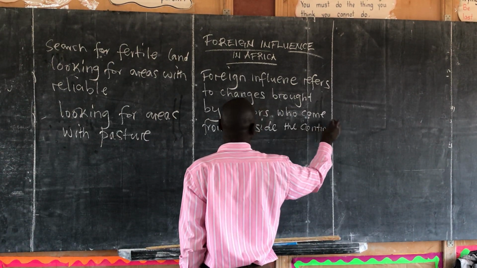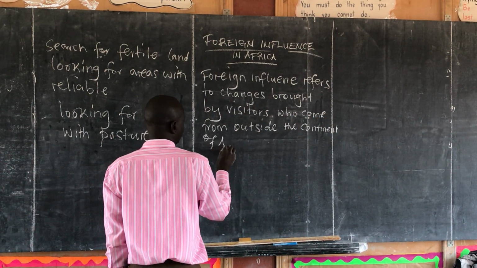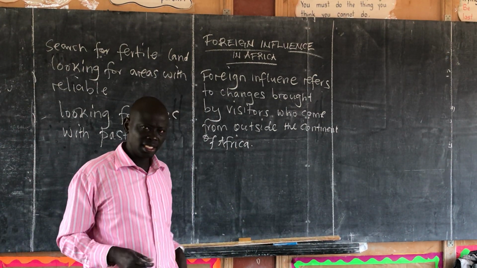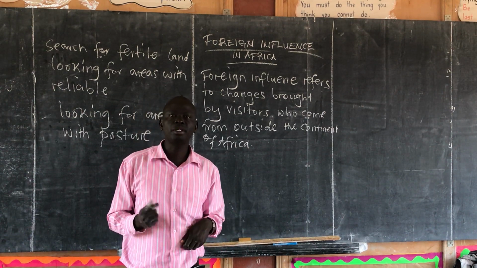So those are the visitors. Now, the changes can be political, the changes can be economic, the changes can be social.